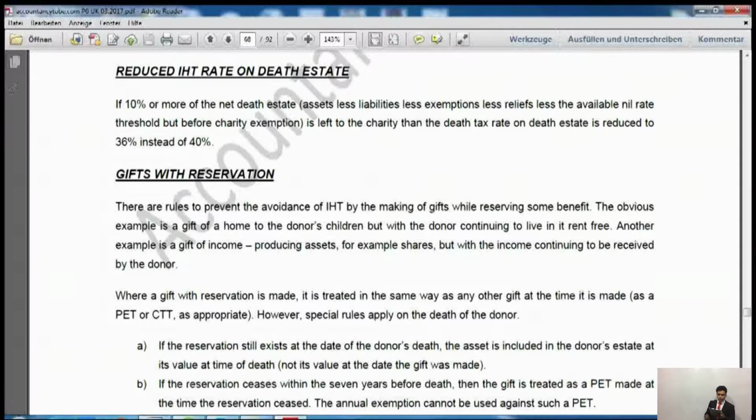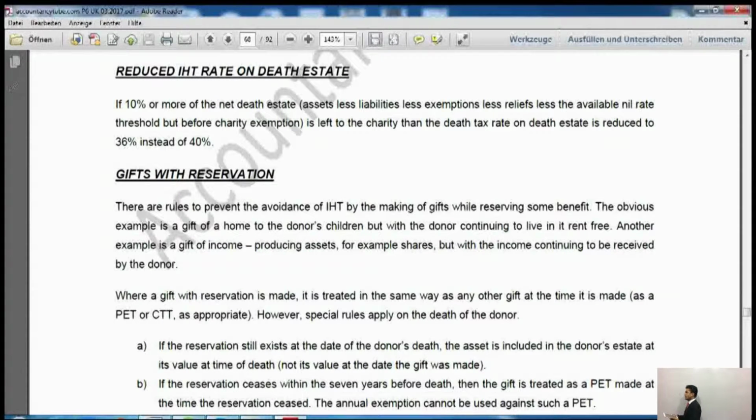So it says a reduced inheritance tax rate on death estate. Now what happens is when someone is dying, out of their own estate, they leave some property, some of their estate, to charities. If they leave some of their estate to the charities, then the tax rate on their death estate would be less than the normal rate. Now could you please remind me what was the normal rate of inheritance tax on death? Yeah, you're right. The death tax rate was 40%.